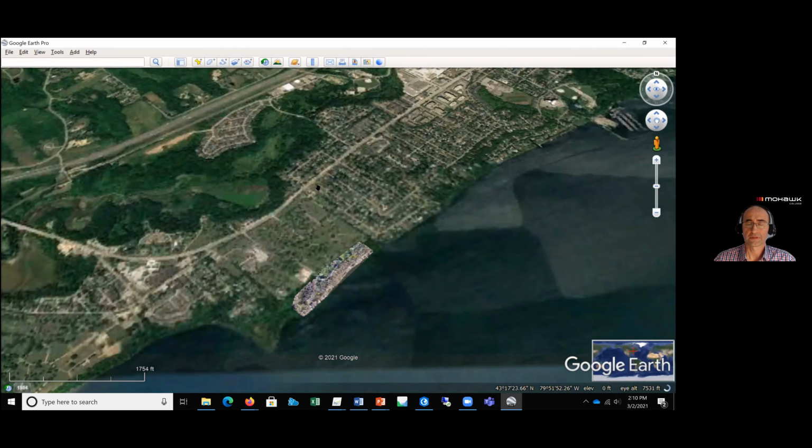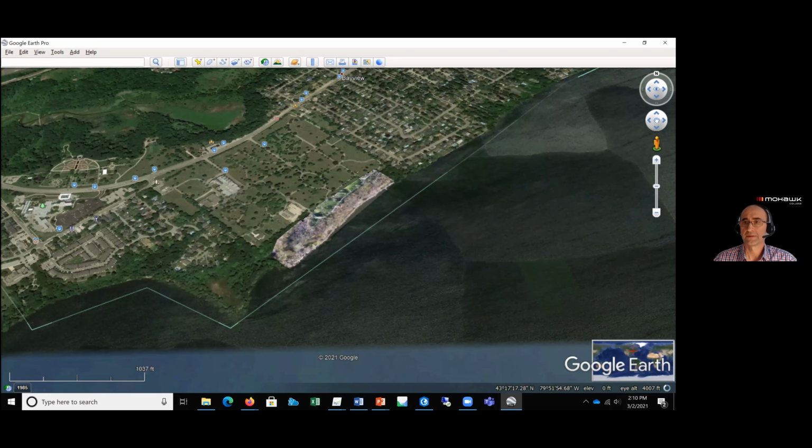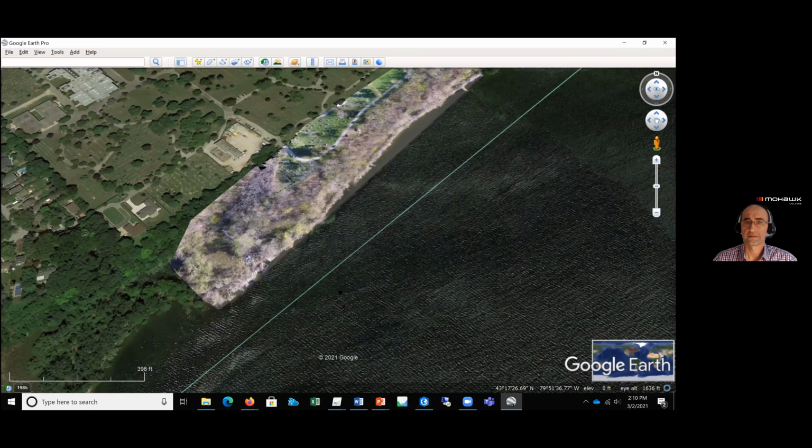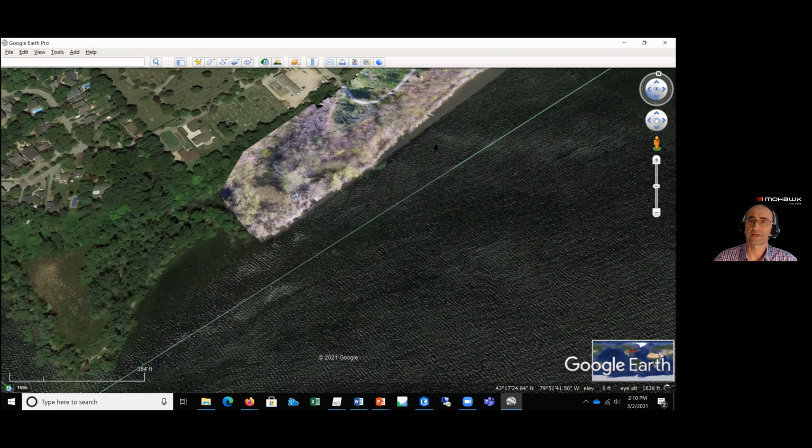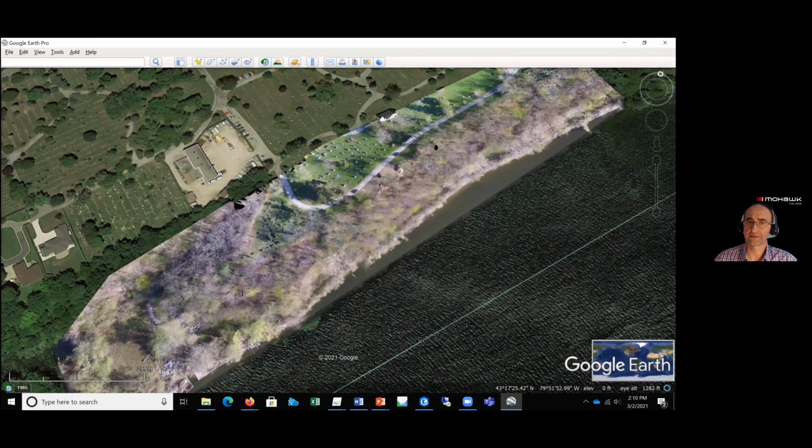Okay, so basically, this is the polygon, the results of our flight over that shoreline.